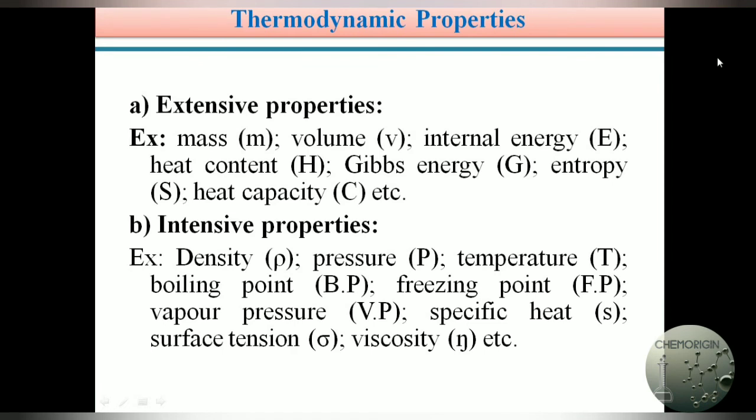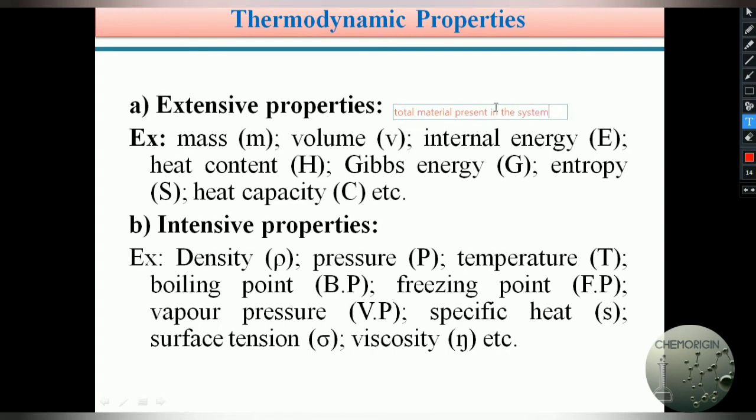Next, thermodynamic properties. Thermodynamic properties are generally of two types: extensive properties and intensive properties. This is very simple, students. Extensive properties are the properties of a system which depend upon the total material present in the system.